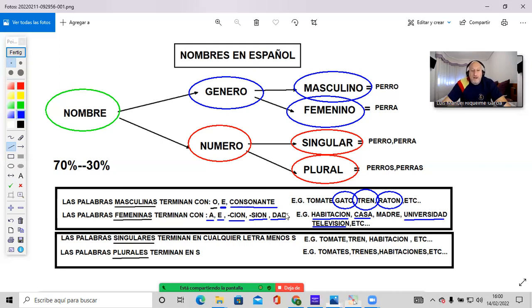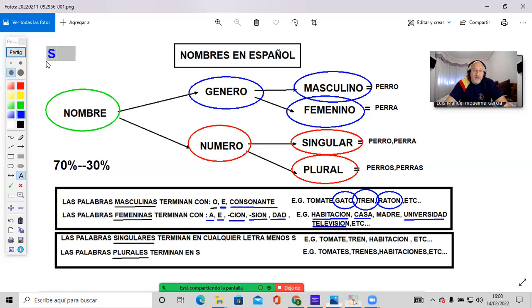What about number, singular or plural? Normally plural words are easy to spot because they will end with an S. For example, if you see the word tomates, tomate is tomato. If you see the S at the end, it means that it's more than one.